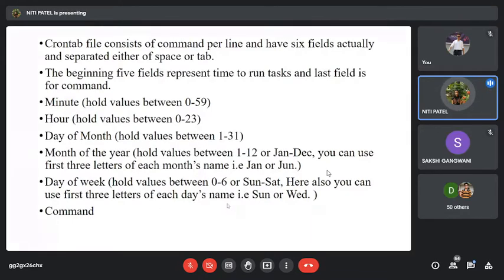So it will remove the directory. If I want to move from one place to another, I will give the command mv and specify the directory names, whichever I want to move. So what it will do, it will move the folders or the files in the background. Clear? Understood what are the 6 fields of this command? So the first 5 fields are used for scheduling the work, and the last is a command. So whatever command you write over here, that command will be performed at this specific time period with that particular date in the background. Clear?